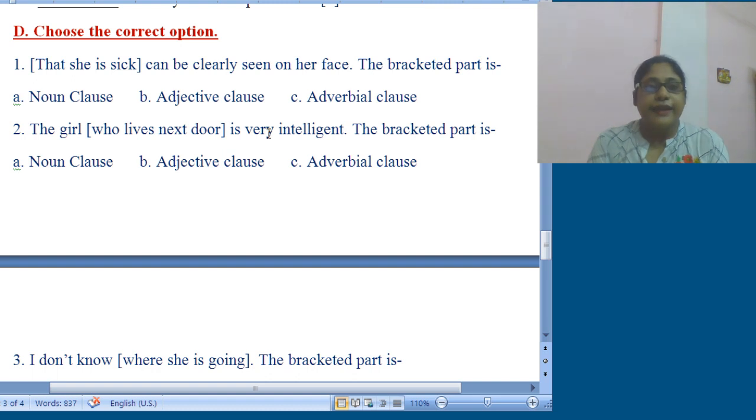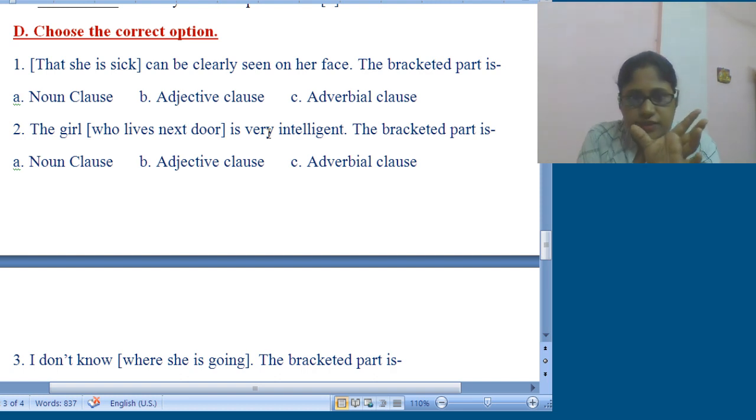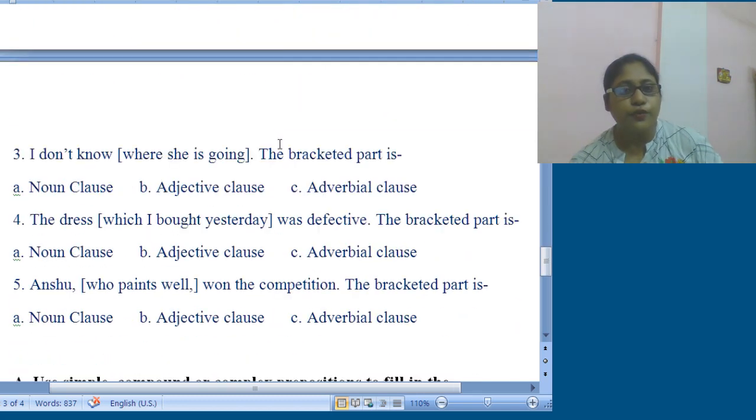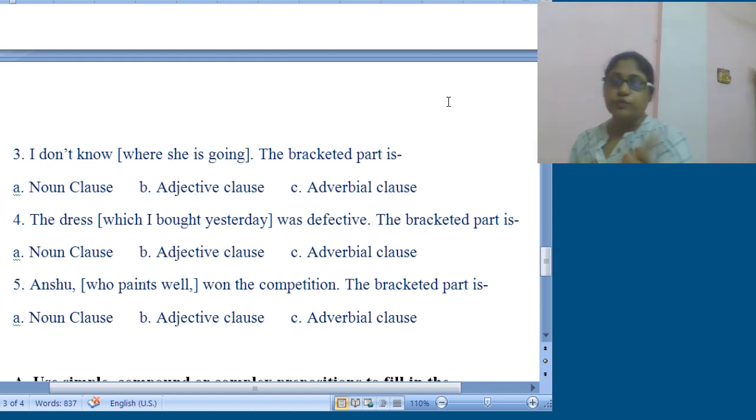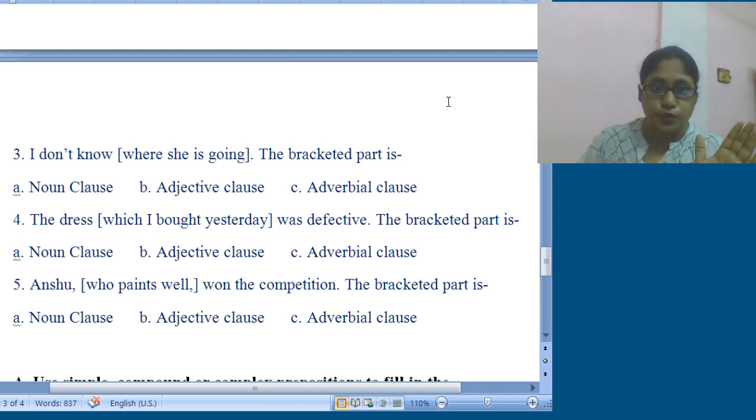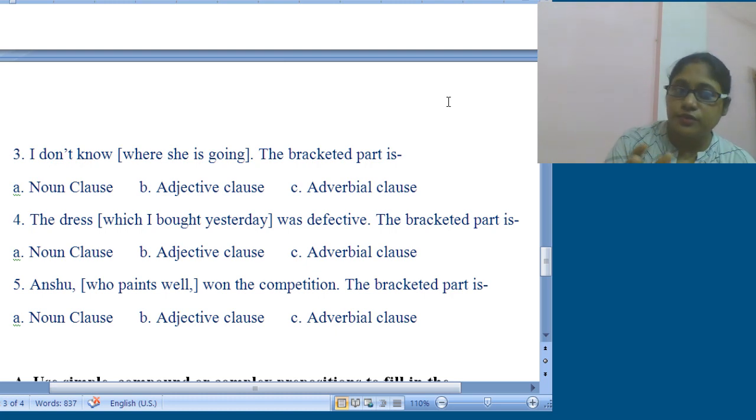Next one, the girl dash who lives next door is very intelligent. The girl who lives next door, it works as an adjective, so it's obviously adjective clause. Number 3, I don't know where she is going. So one of the students got confused with the use of the word where. So see, where she is going, this serves as object of the verb, that is know, don't know. So I don't know, what do I not know? The answer comes: where she is going. So obviously it's object to the verb, so obviously it's noun clause.